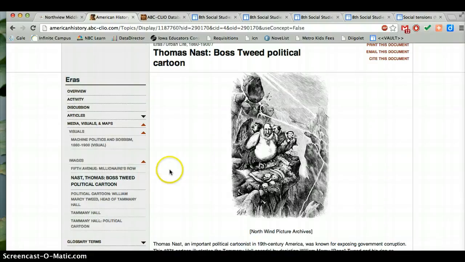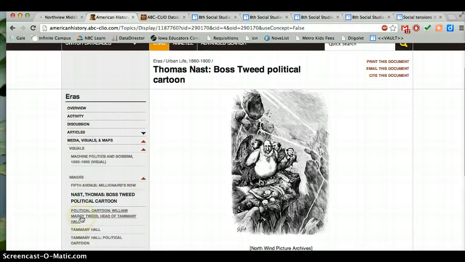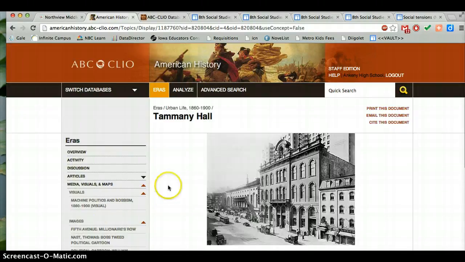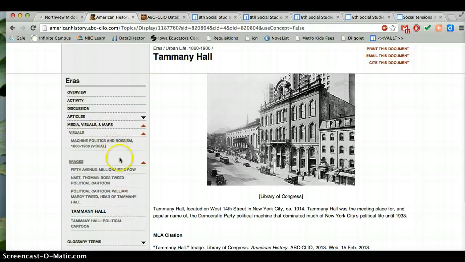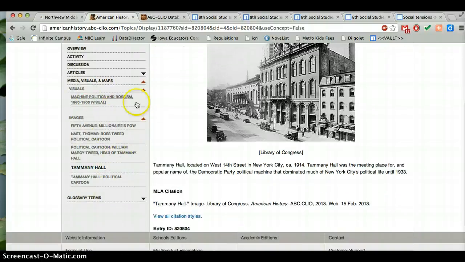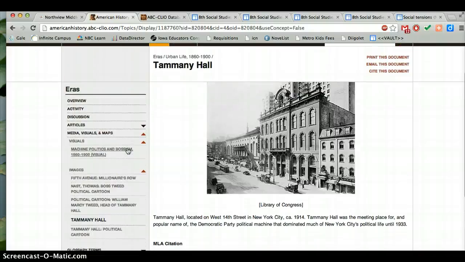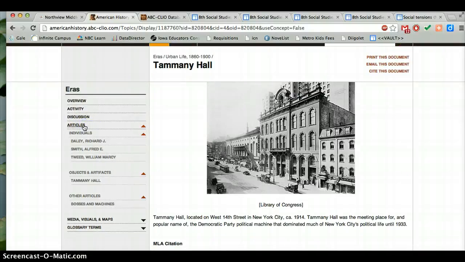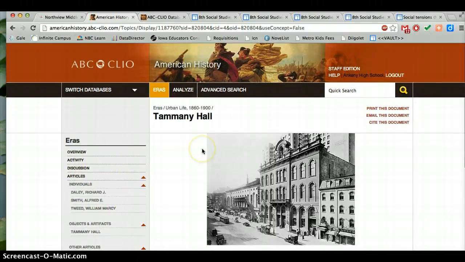Okay, so always be looking on the side here for more things that you might want to follow up on. So let's say you click on Tammany Hall now, and sometimes new things will come up here. Sometimes it's all within the same main menu, but sometimes you'll see new things pop up in here as well. Okay, so keep looking at the menus to see if you can follow a trail.